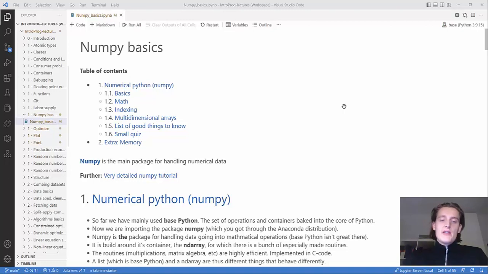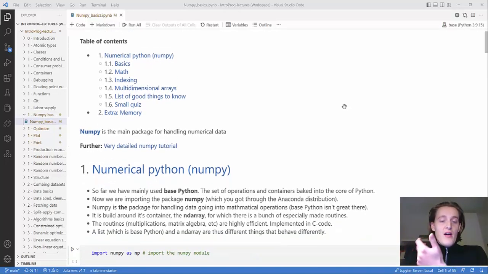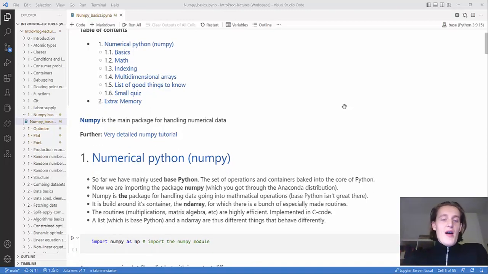Numpy is the main package in Python for handling numerical data. It's really useful. NumPy stands for numerical Python, so it's for numerical operations. Anything mathematical goes to NumPy, basically.